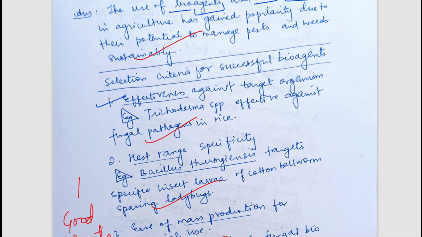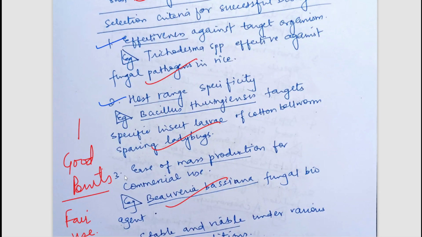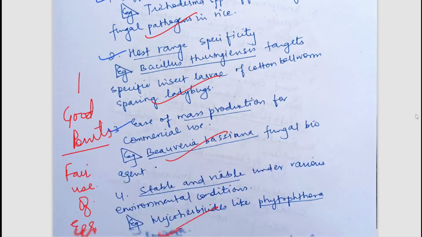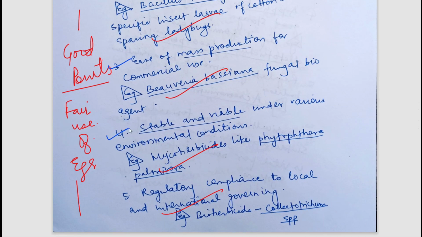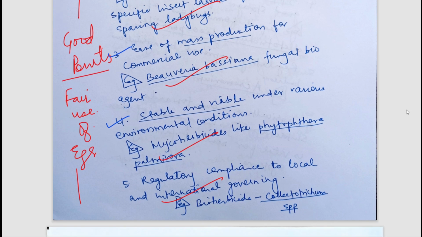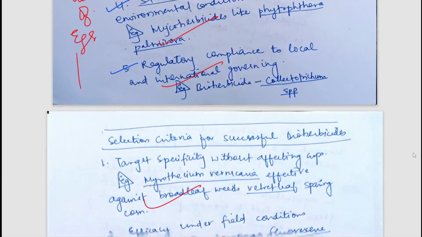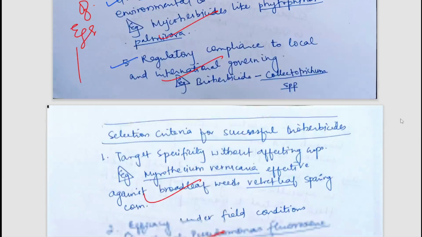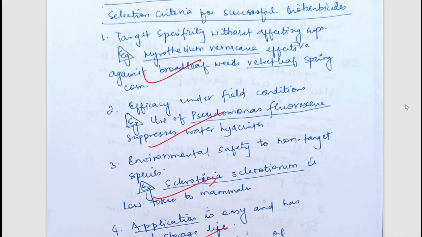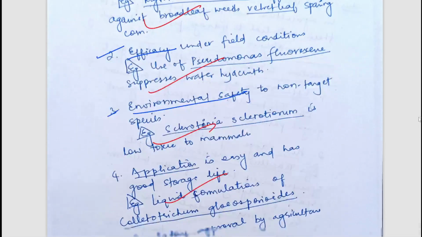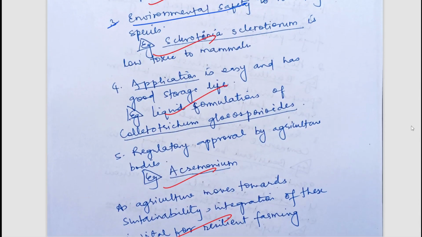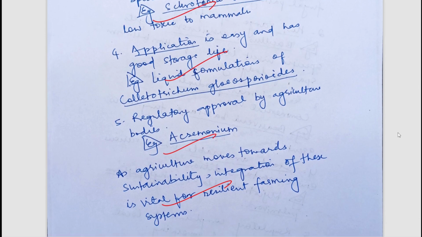We will first see effectiveness, we will see the host range, we will see ease of mass production. Will we be able to produce the bioherbicide or bioagent at high levels in mass? Are the products stable and viable? Regulatory compliance: is it able to clear the regulatory compliance? Selection criteria have also been mentioned. It should be target specific. Its efficacy should be good. Environmental safety should be kept in mind. And application, how to apply. So these are various well written points, and a good amount of examples have also been mentioned. You can simply pause and read it.